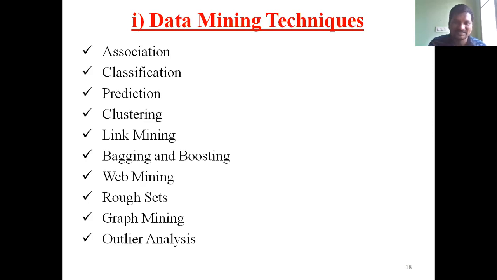A thing that is not relevant to the cluster: any item or object that is not relevant to a particular cluster or group. Grouping here means putting similar items in one particular group, or cluster. In that cluster, an item or object that is not relevant to the cluster is called an outlier. How can you perform the outlier analysis? I can tell you that later, in the next concepts.